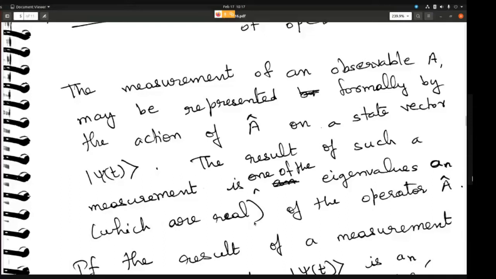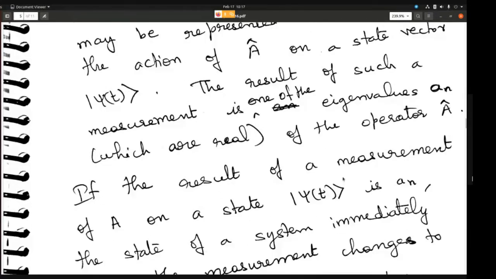Because this is quantum mechanics, the operator should be Hermitian. So a Hermitian operator acting on a state vector gives you an eigenvalue, and because the operator is Hermitian, the eigenvalue is going to be real. The eigenvalue is An of the operator A.